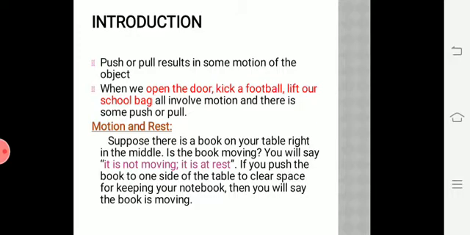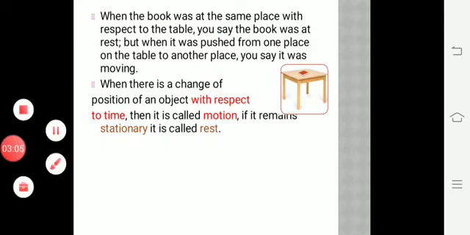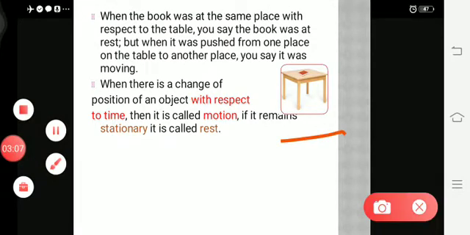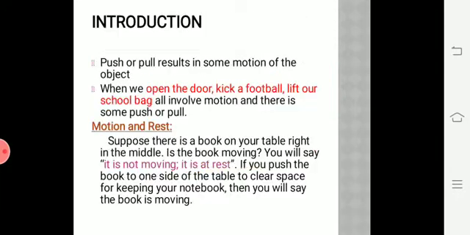Okay, so now you understood the terms push and pull. Motion, change in position with respect to time, is called motion. Now motion and rest. Suppose there is a book on your table right in the middle. So you can see in this second slide, here there is a table. So consider this diagram as an example. You just assume there is a book on the table.